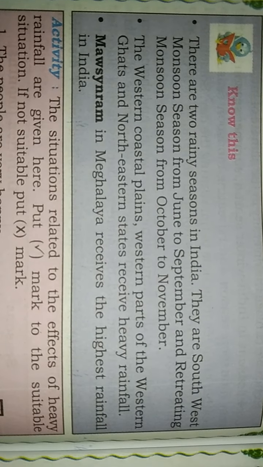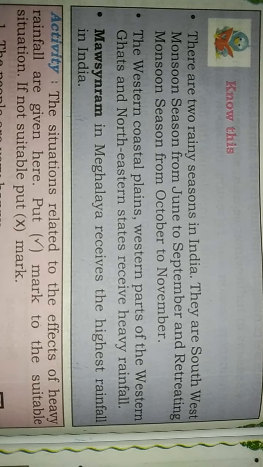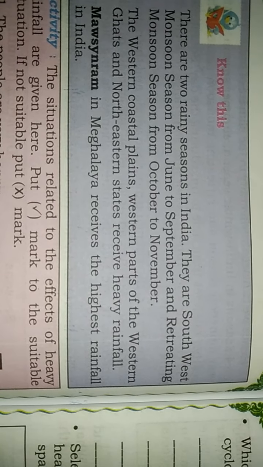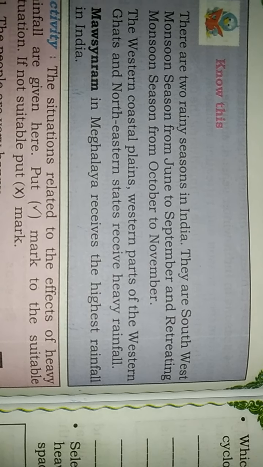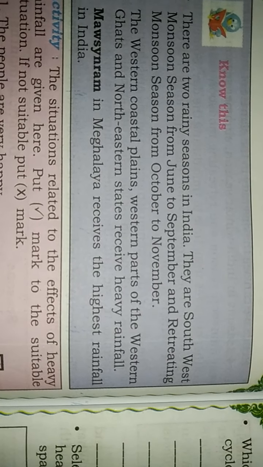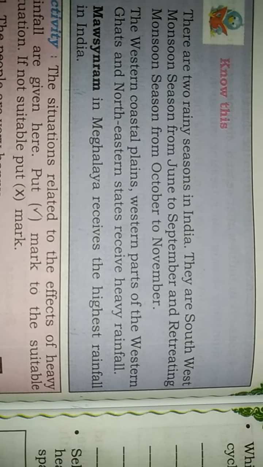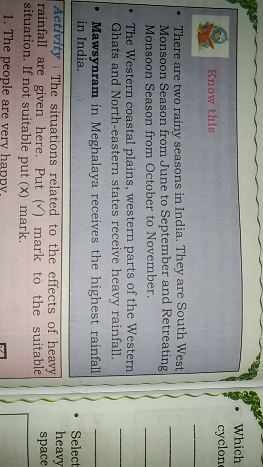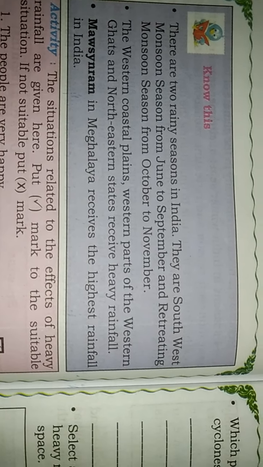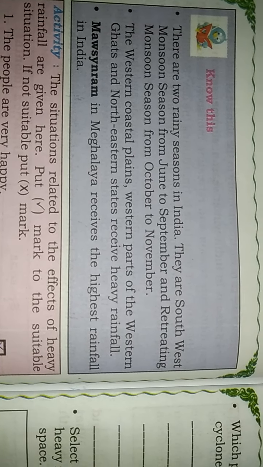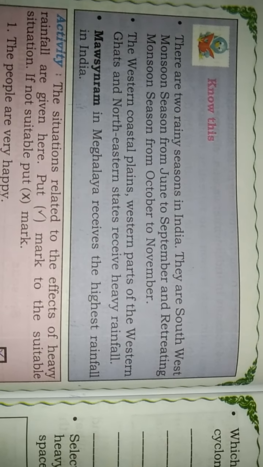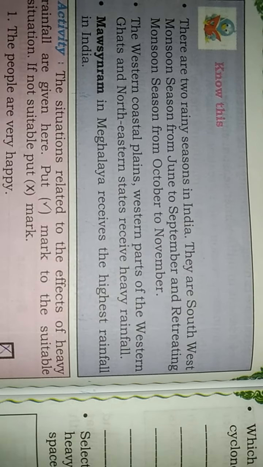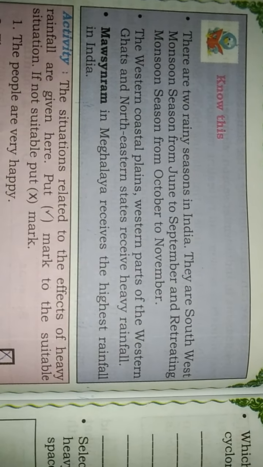So there are two rainy seasons in India. They are the southwest monsoon season from June to September and the retreating monsoon season from October to November. I will once again repeat it. There are two rainy seasons in India: the southwest monsoon season from June to September and the retreating monsoon season from October to November.